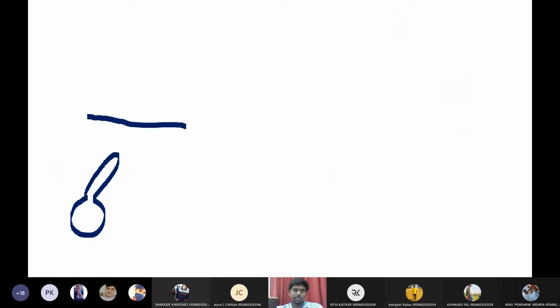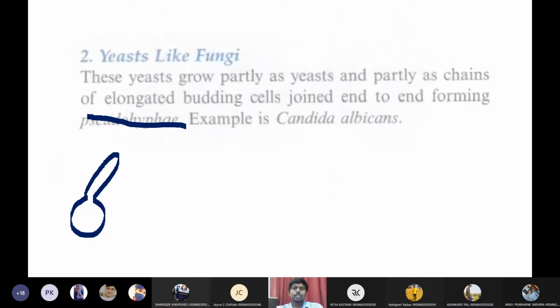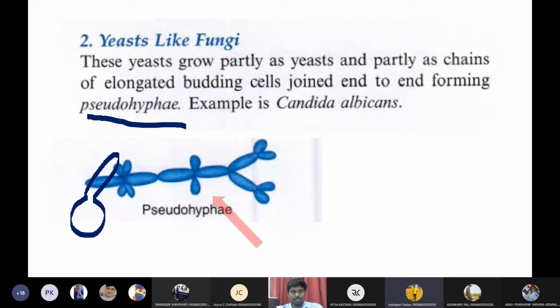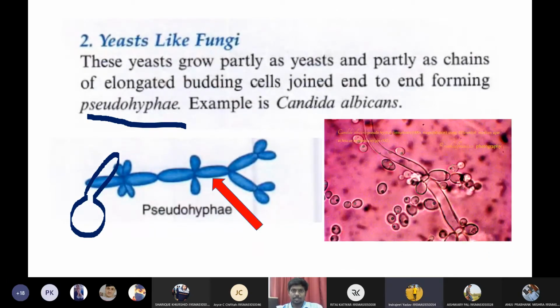Then what is the example for yeast-like fungi? Candida. Very good. Candida albicans. It will cause vaginal infection and it contains pseudohyphae. These pseudohyphae can be detected by the germ tube test or Reynolds-Braude phenomenon. That we'll discuss when we're studying Candida.